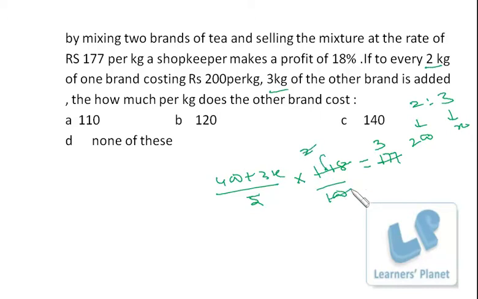So here it is: 400 plus 3x is equal to 750. So 3x is equal to 750 minus 400, 350. So X must be 350 by 3.